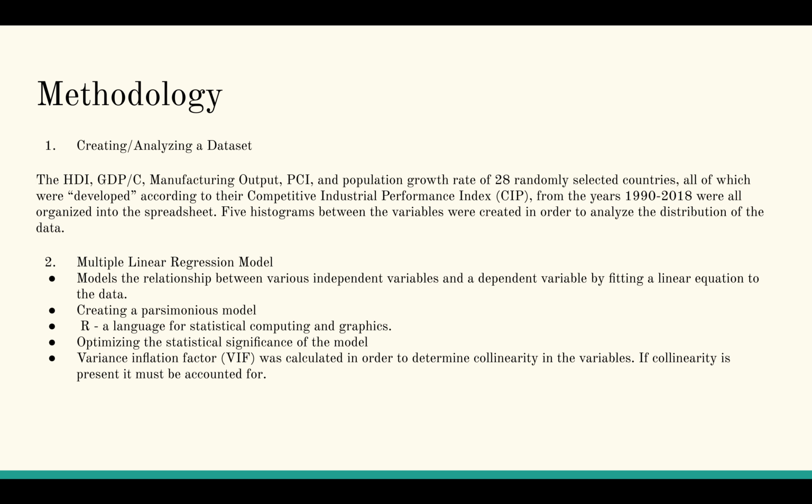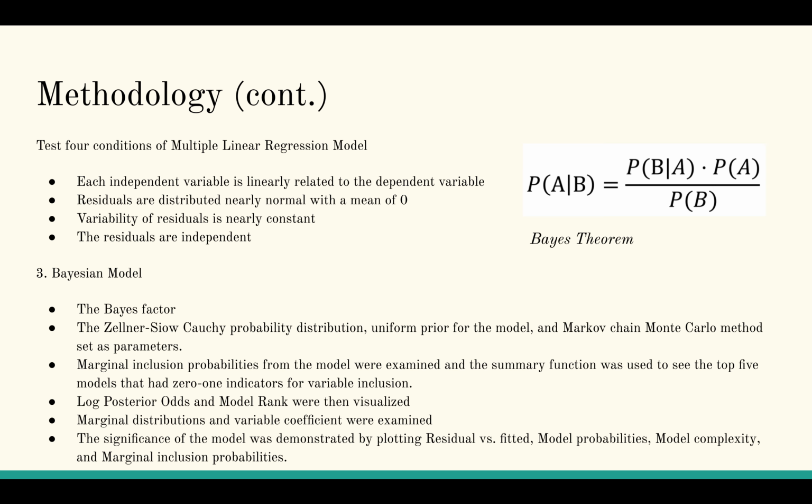To create a multiple linear regression model, four conditions must be satisfied. Each independent variable must be linearly related to the dependent variable. Residuals must be distributed nearly normal with a mean of 0. Variability of residuals needs to be nearly constant, and the residuals need to be independent. If these four conditions are met, then the model is parsimonious.